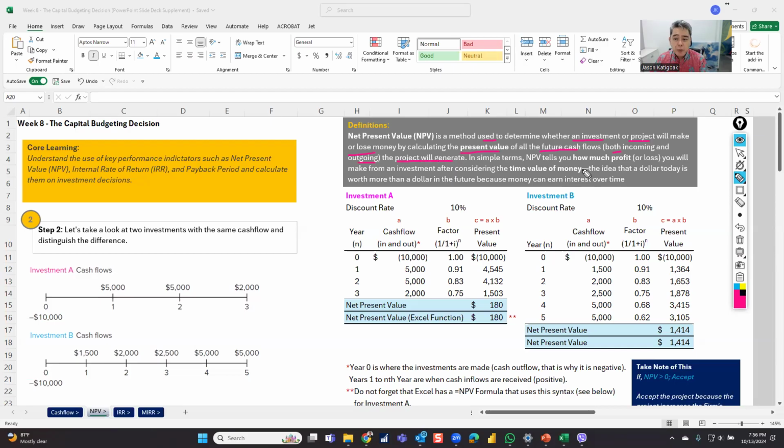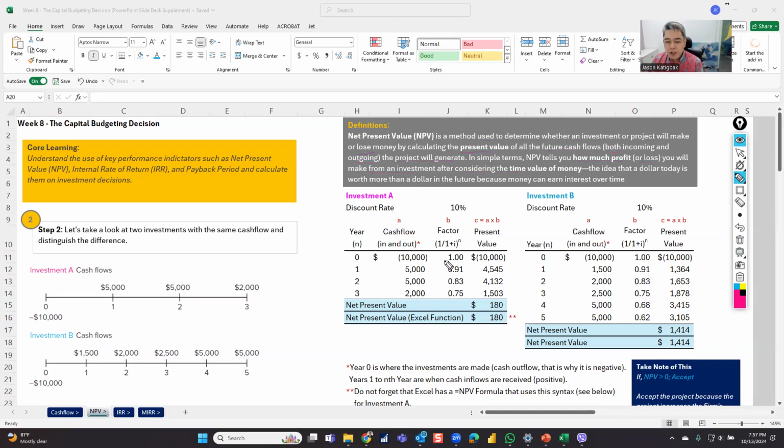So, in simple terms, net present value tells you how much profit or loss you will make on an investment after considering the time value of money. So, why do you call it net? Because the positive, cash inflow, you do the present value, then the negative, the cash outflow, you net it out with the present value of the cash inflow as discounted. That's why it's net present value.